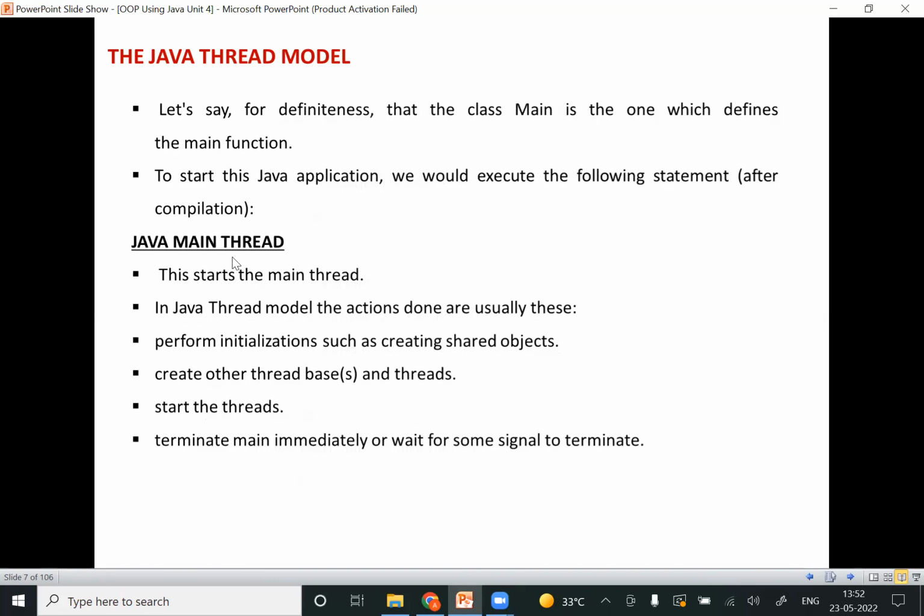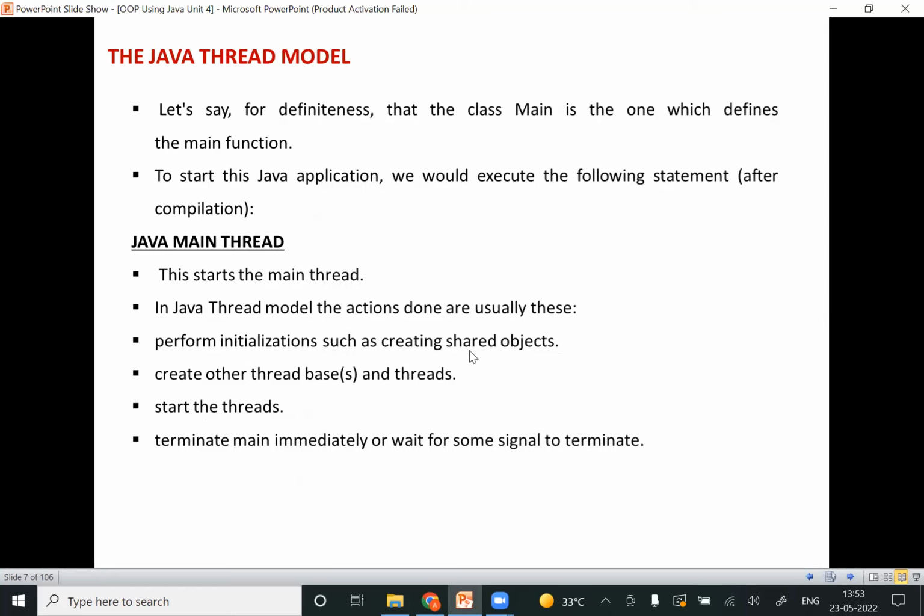Coming to this Java main thread, just now I told you this is the main thread. Okay, so the running of our thread will be starting from the main only. So in the Java thread model, the actions done are usually this. That means it is going to perform the initialization, such as creating the shared objects.